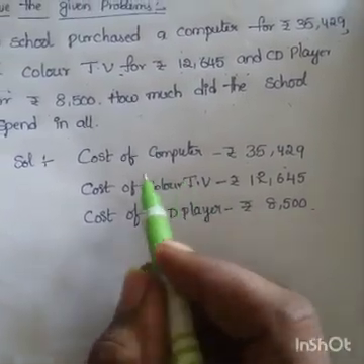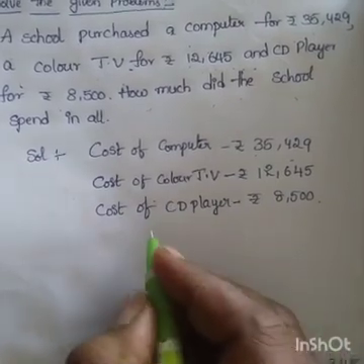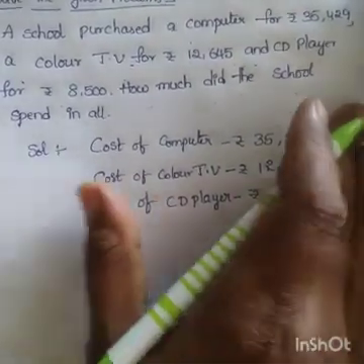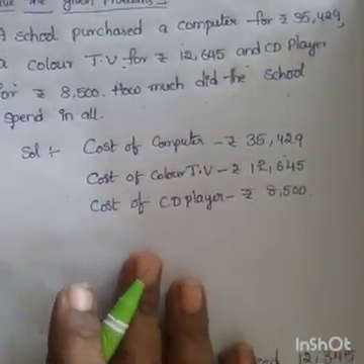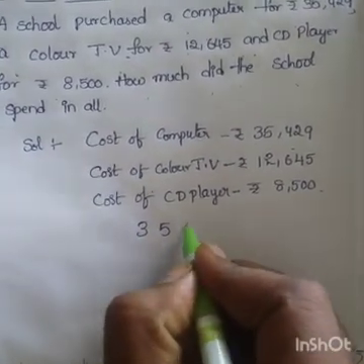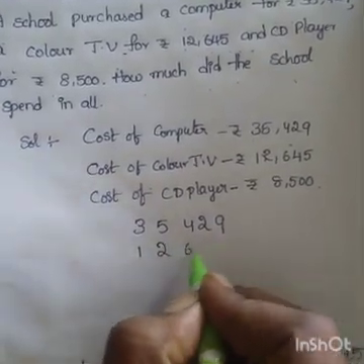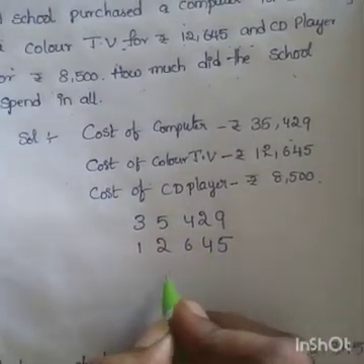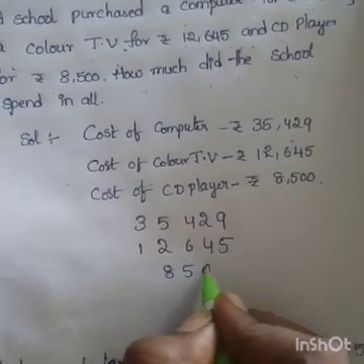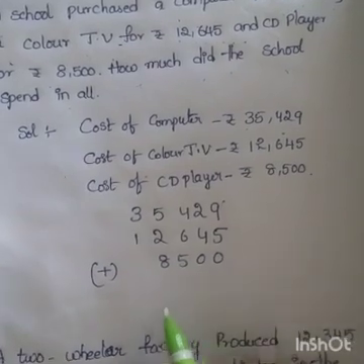Okay, now find out how much did the school spend in all. So write in first steps. After that we have to add 35,429, 12,645, 8,500. When you arrange numbers in order, you have to start from the ones place onwards.